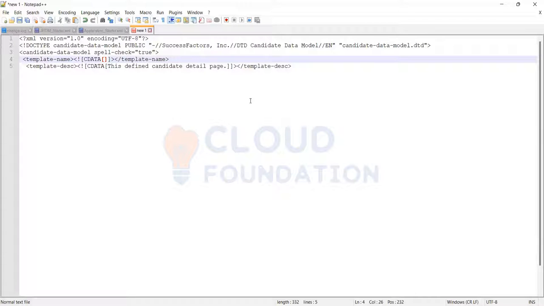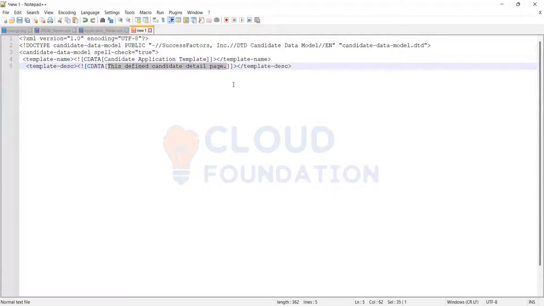If you have it for internal, external or interns, you can use it like that, depending upon the client requirement. Or if you have only one application, you can just mention this, and it is the application template. This is just a description.